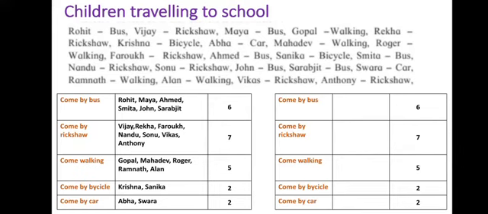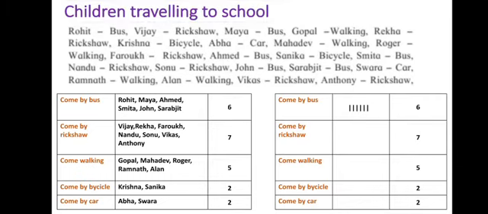Now instead of writing the names, I will be making lines. So instead of writing Rohit, Maya, Ahmed, Smita, John, Sarabjit, I have drawn lines for each of their names. So I have got 6 lines for 6 names. This is called a tally mark.